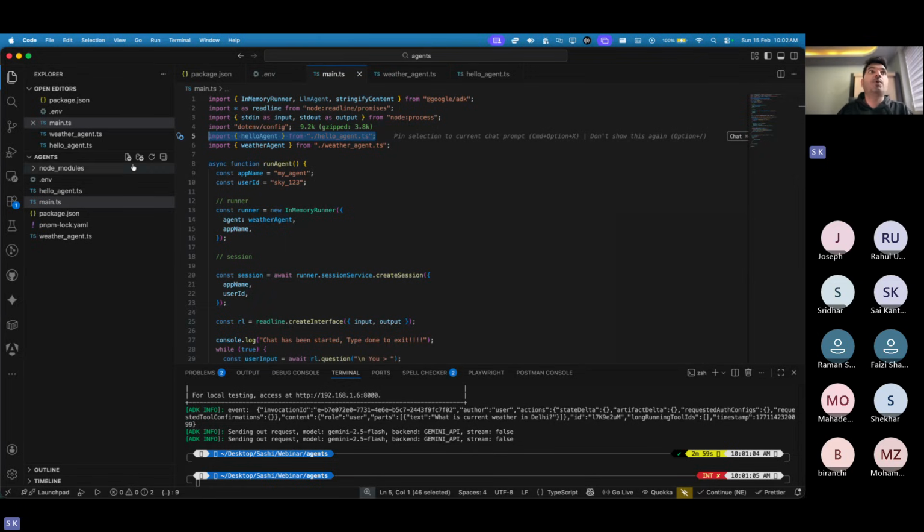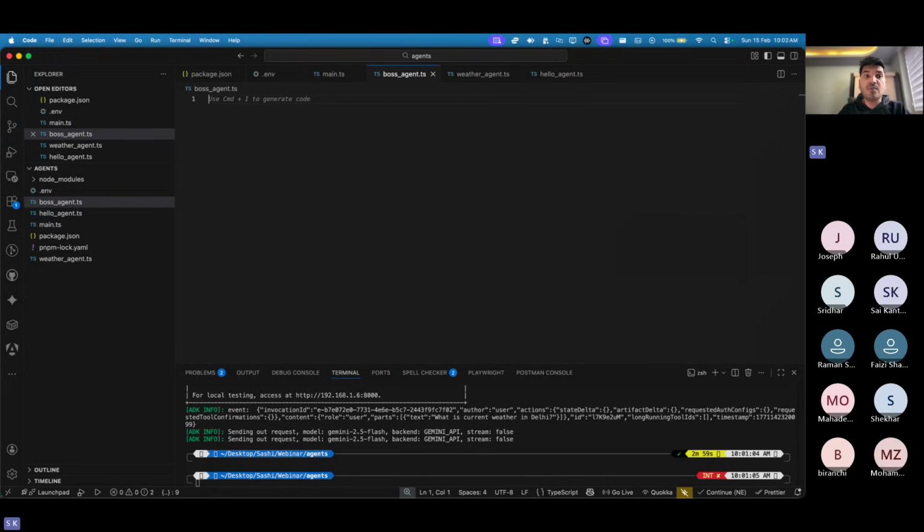So maybe what we can do is create one master agent, a boss agent. Okay, something like this. So there is a boss agent.ts. Okay, so what is this boss agent capable of? Let me tell you. So here we can say export const boss agent equals new LLM agent.